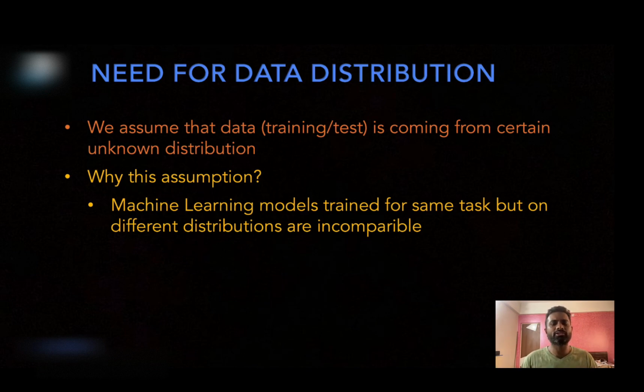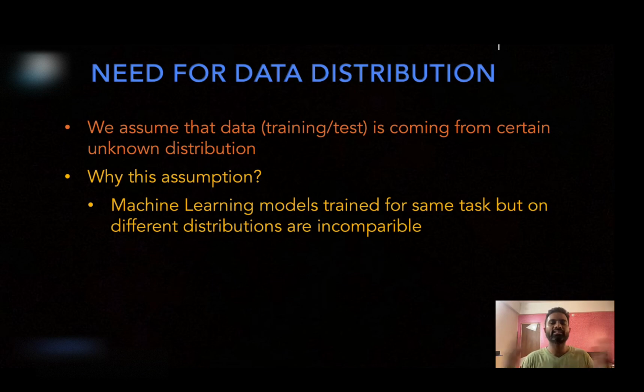So we need to assume it. Even if your machine learning model is very general, predicting whether a person has a disease or not for every kind of person, the distribution is still very important. How much proportion of the data is coming from Indian people, how much from American people, how much from African people. This distribution is very crucial.